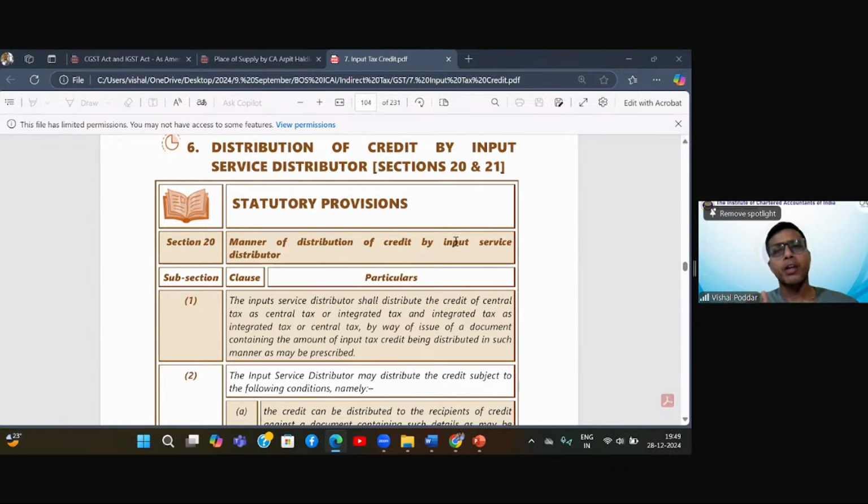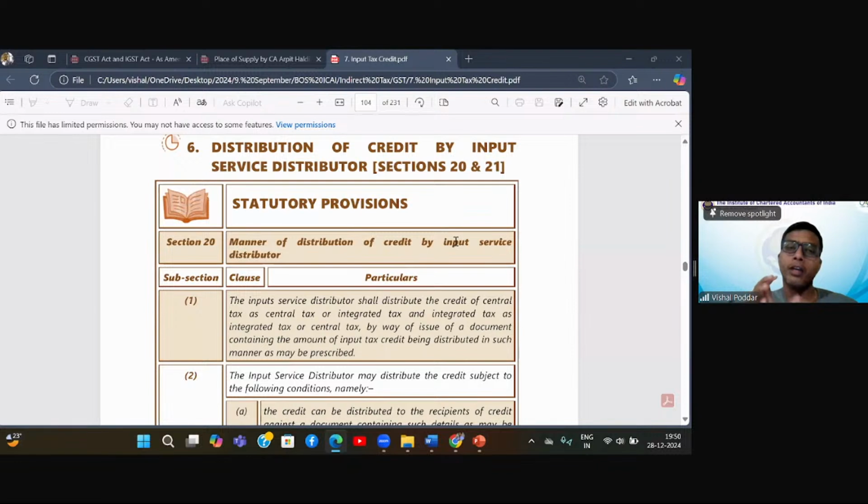Now, whatever bills were coming to my corporate office in Mumbai, the entire CENVAT credit was coming in my Mumbai registration. Since it was not utilizable, it was of no use to Mumbai, but it could be utilized if it was with the different units. So what I did was I took this credit every month which was coming and started dividing it among each of the units. That is the ideology of input service distributor.